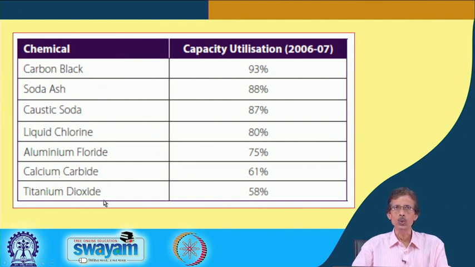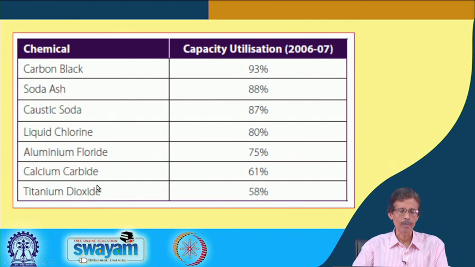Similarly, TiO2, titanium dioxide, is the basic component of our ore rutile. From rutile, we get a pure quality of titanium dioxide because it is a little bit sophisticated material. Sometimes we call them specialty chemicals.